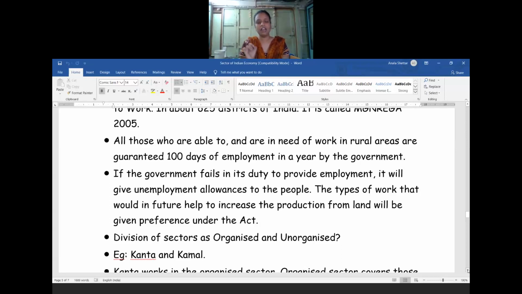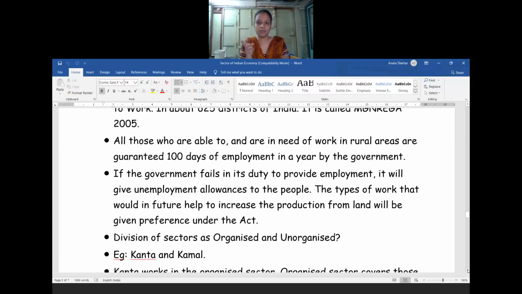If a village is under NREGA, surely they will get 100 days of employment there. If the government fails to provide employment opportunities, suppose for some time the government does not have any kind of work, so that they can't recruit or give work to these people, then how will they help them? If the government fails in its duty to provide employment opportunities in the rural areas, it will give an unemployment allowance to the people. That is some amount of money.